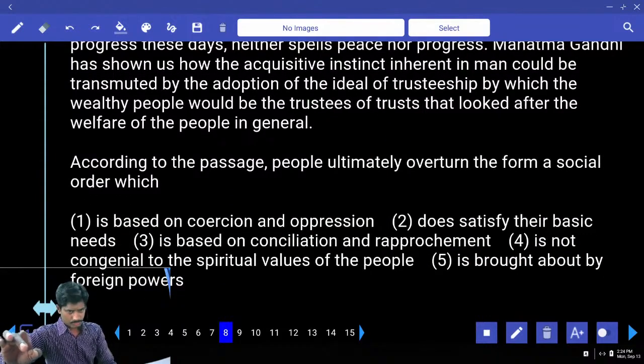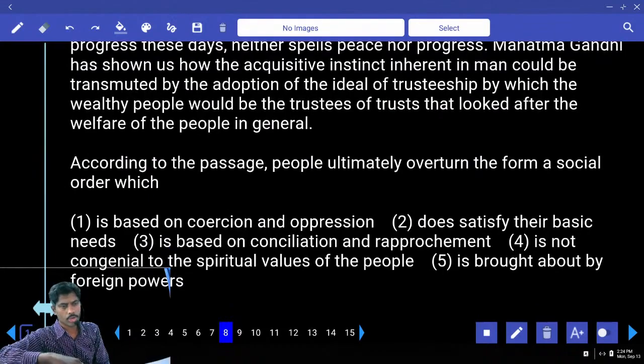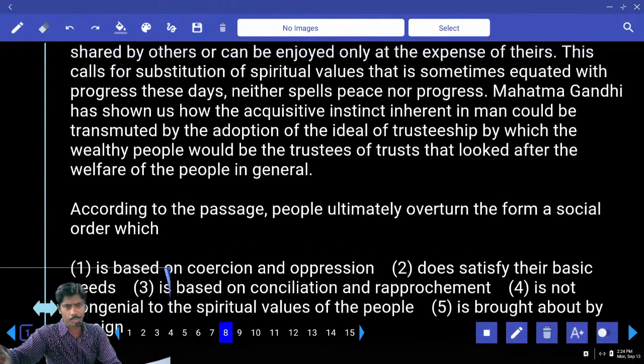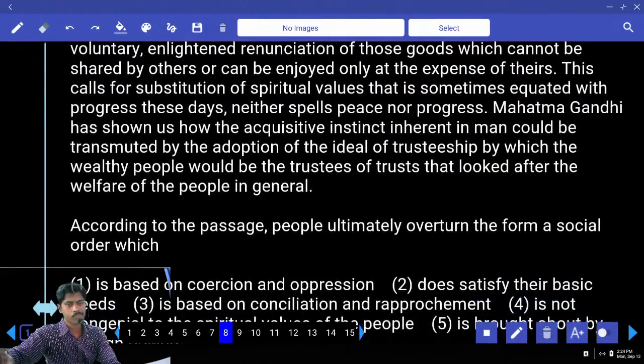According to the passage, people ultimately overturn the form of social order which... overturn the social order. How will they do that? How will people do? Where is that, people? Overturn the form of social order.